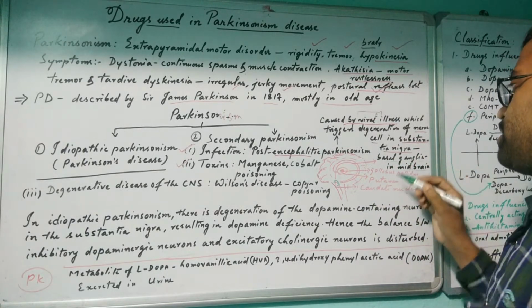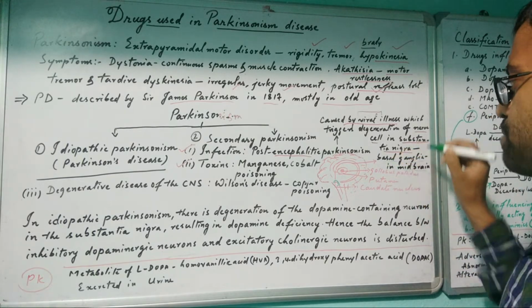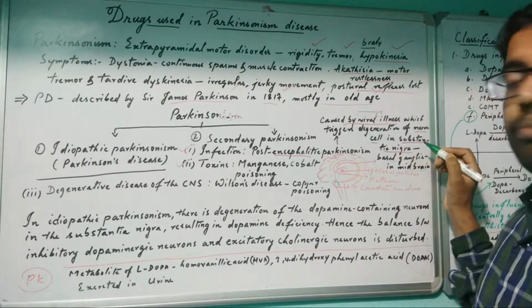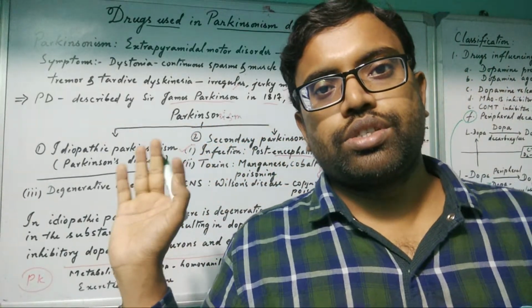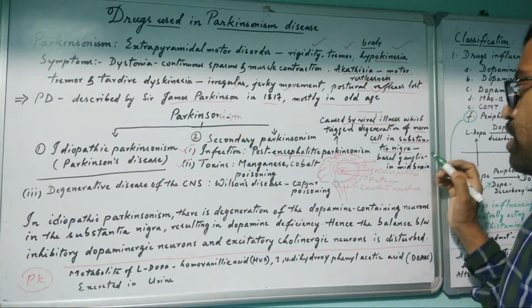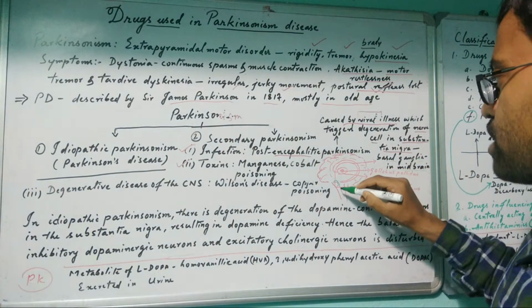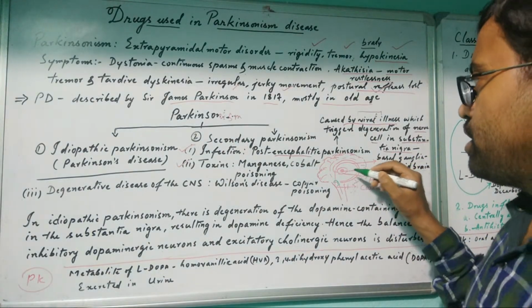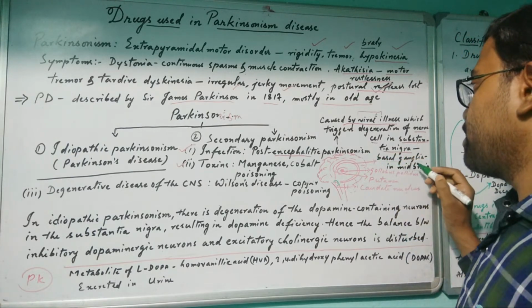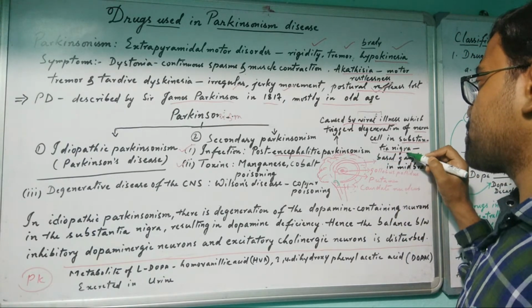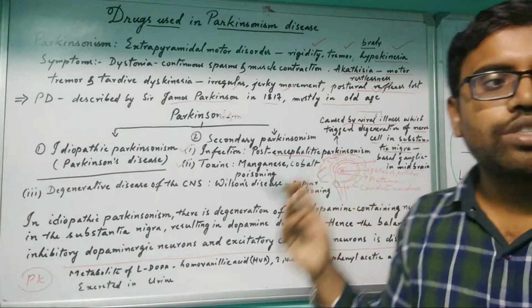It is affected because the concentration of dopamine is higher there. Dopamine is present in other regions also, but in the substantia nigra it is more concentrated. So if the substantia nigra is affected, dopamine decreases.